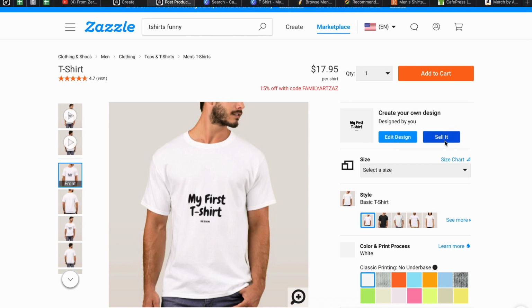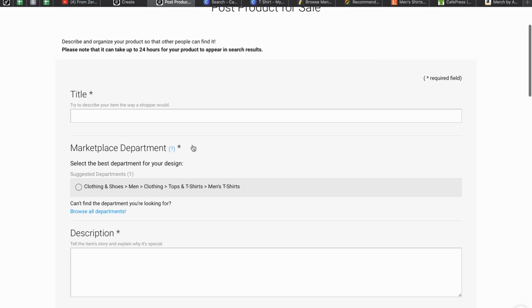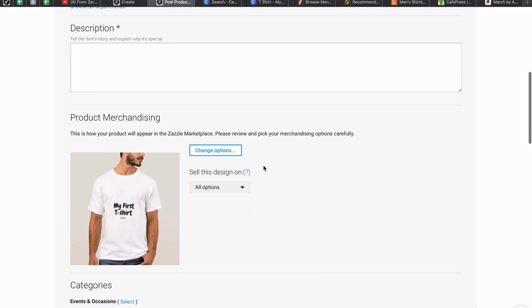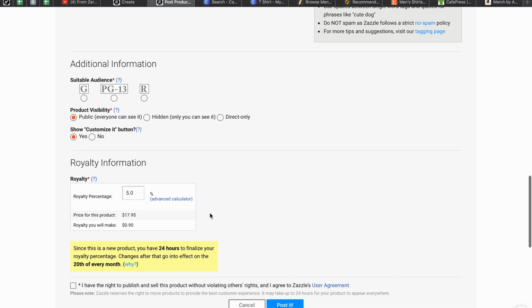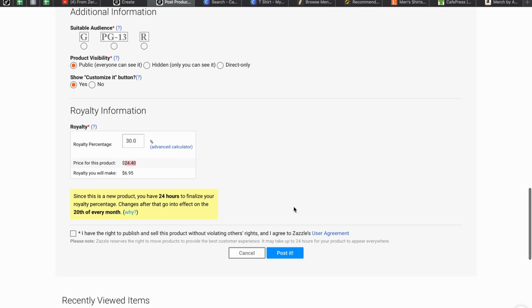You push this selling button, type the title, category, description, and all information about these t-shirts, like you see, and here is how much money you earn. For example, if you want to get more commission, you need to type here, for example, 15%, and this will be $2. A higher commission percentage, $6. It's $24 per t-shirt. After this, post it, and it goes to Zazzle.